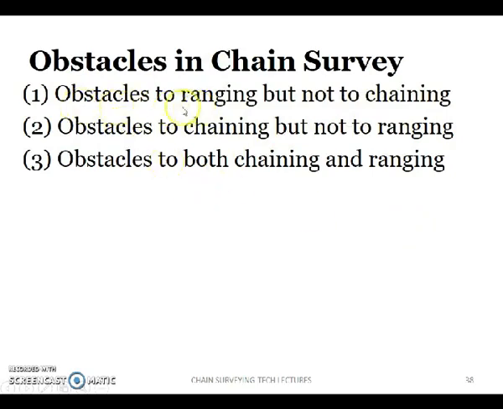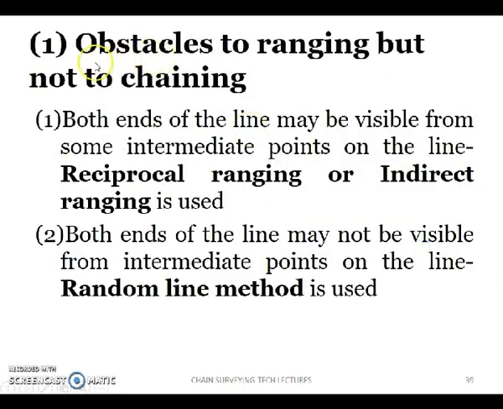A few obstacles are only for ranging or only for chaining, and a few are for both chaining and ranging. The first one is obstacles to ranging but not to chaining. In this, chaining can be done but ranging cannot be done, which means vision is obstructed. As we have already seen in reciprocal ranging, a hill is present in between, so the other end is not visible. In that case, what to do?